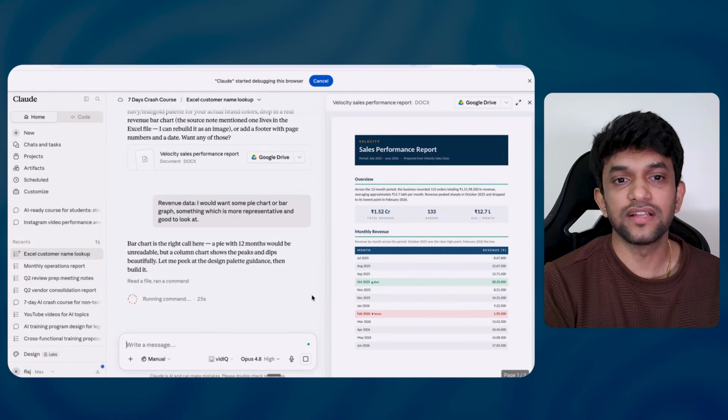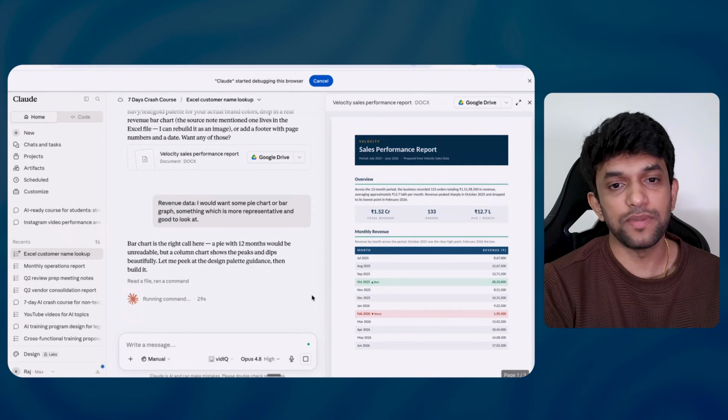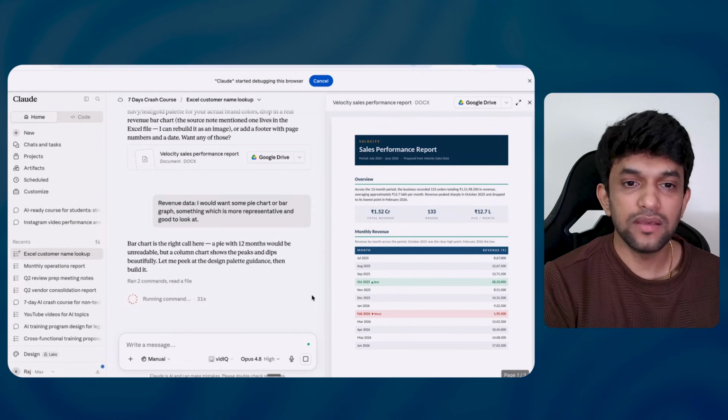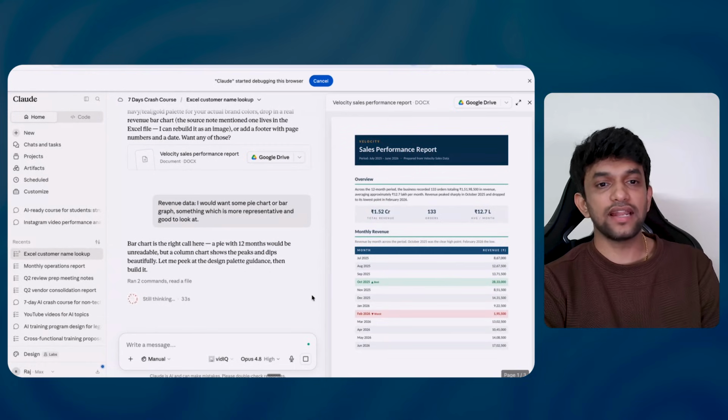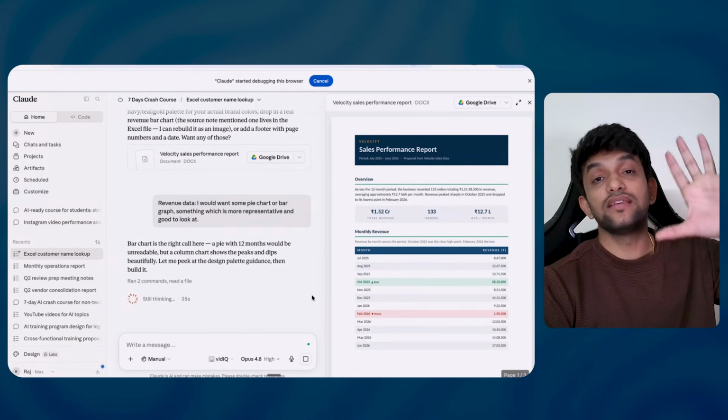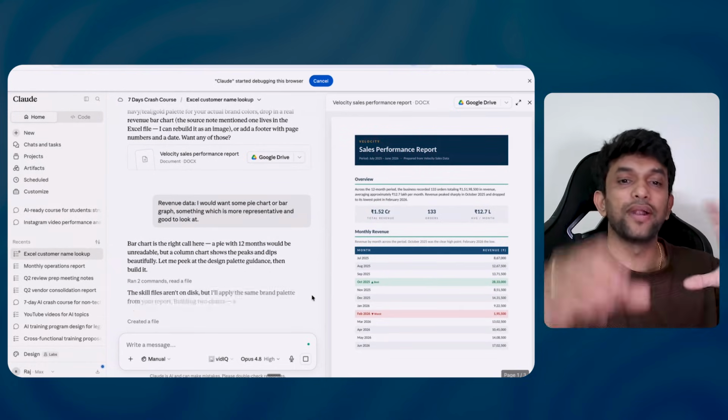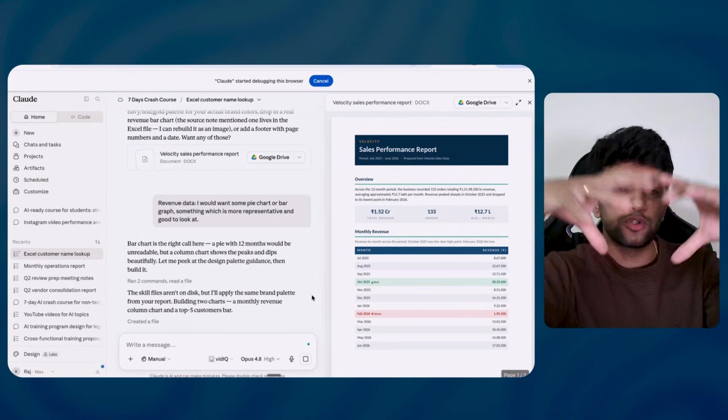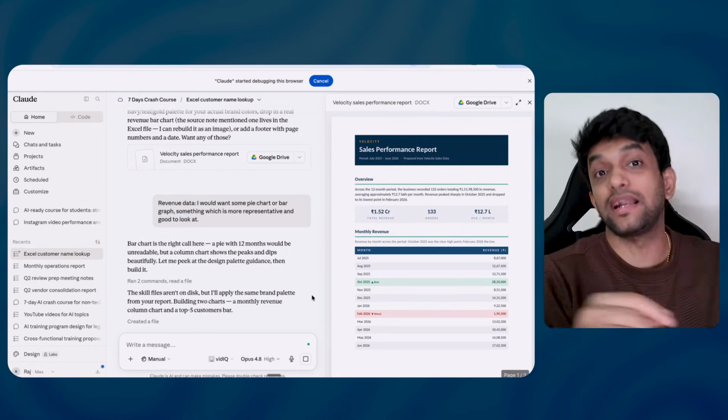So it is saying a bar chart is the right call. A pie with 12 months would be unreadable, but a column chart shows the peaks and depths beautifully. Let me peek at the design palette guidance and then build it. It is saying, see Amrit, bar chart is a good thing, but a pie chart will not look good because 12 months are there. That I agree with.